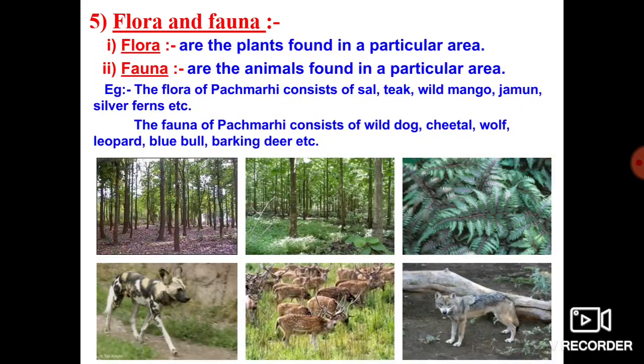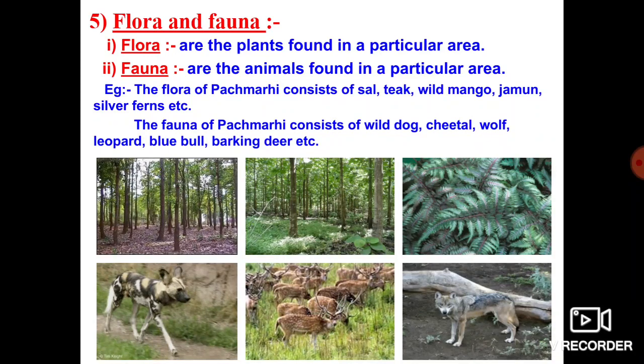So now we know the meaning of biodiversity as well as biosphere. Next, flora and fauna. What do you mean by flora and fauna? Flora is nothing but the plants found in a particular area. For example, if you take Tumkur or the surroundings of Tumkur district, we will find a large amount of areca and coconut. So we find more plants of a particular kind in a particular area, and that is what we call flora.